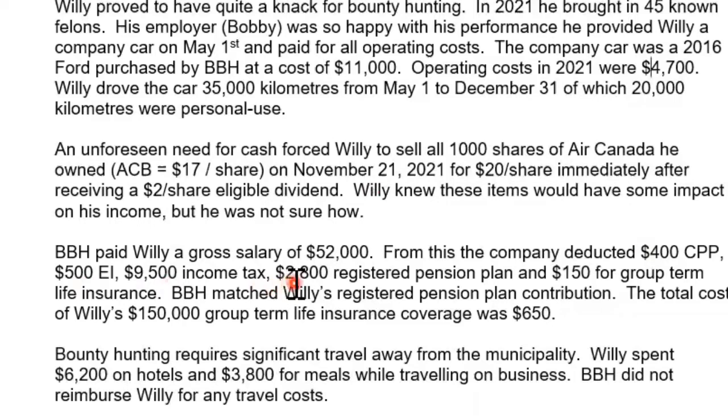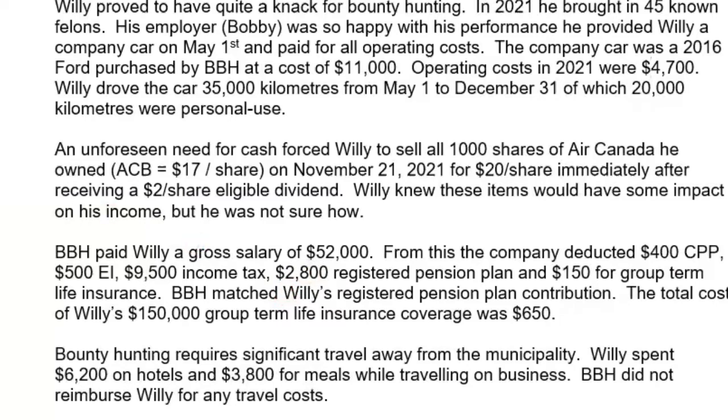They also deducted $2,800 in registered pension plan. When I say they deducted, they withheld this from his salary. Over the course of the year, there would have been payroll withholdings on a biweekly basis, however often he's being paid. Effectively, Willie himself, out of his $56,000, is paying $2,800. This actually is a deductible expense.